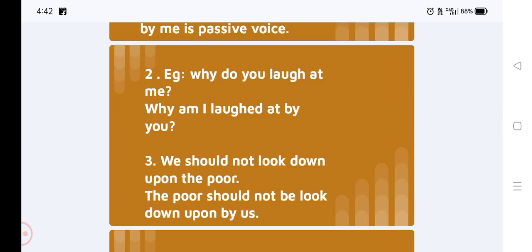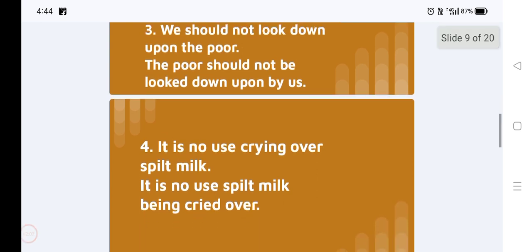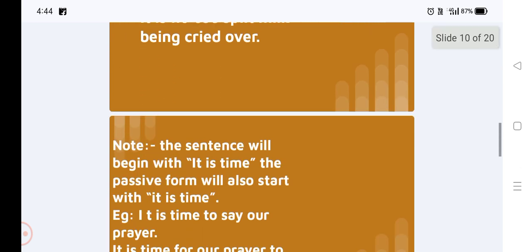Third example, we should not look down upon the poor. The passive will become the poor should not be looked down upon by us. Fourth example, it is no use crying over spilt milk. The passive will become it is no use spilt milk being cried over.